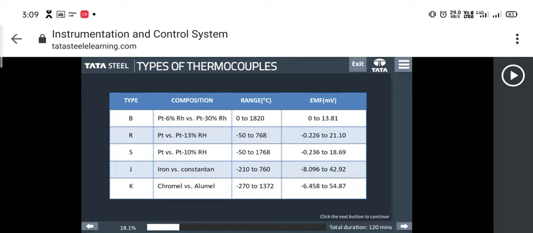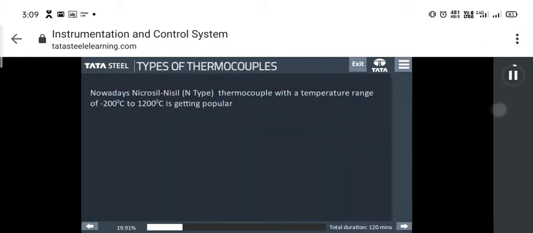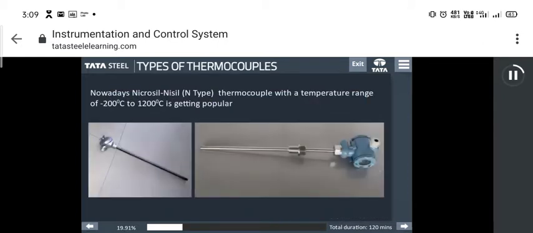There are several types of thermocouples as the following table shows. Nicrosil Nisil or N-type thermocouple with a temperature range of -200 to 1200 degrees Celsius is getting popular.